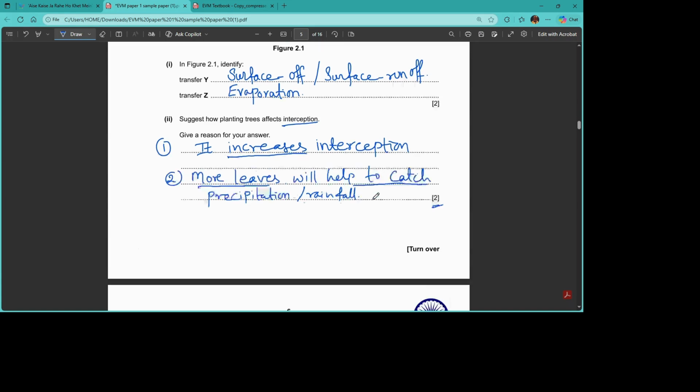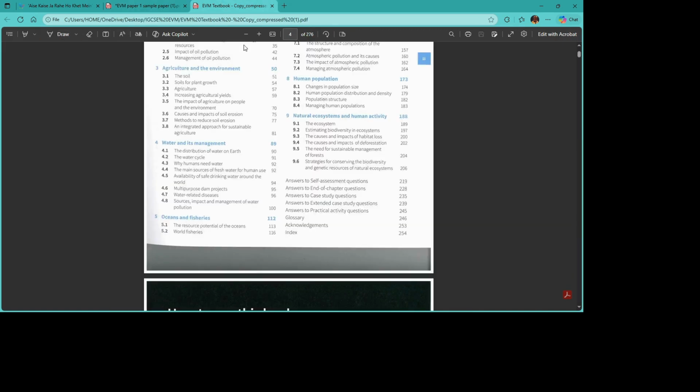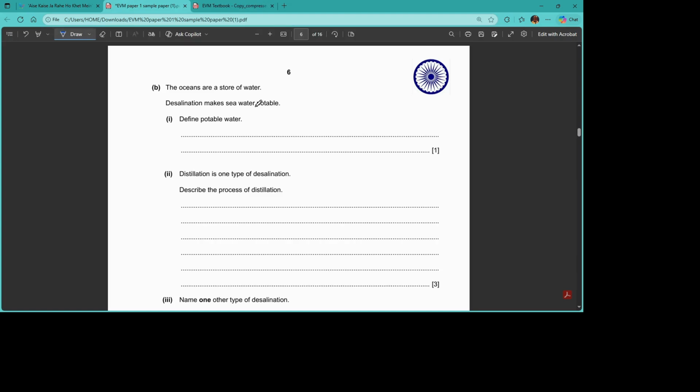Moving to the next question, in the same chapter, water and its management. The oceans are a store of water. Desalination makes seawater potable, and this is an ocean topic. Let's see chapter number 5, oceans and fisheries. Here you can see the question related to this chapter: define potable water. What do you mean by potable water? Potable water is water which is safe to drink, not only for animals but for human beings also. If the water is safe to drink, it is called potable water.